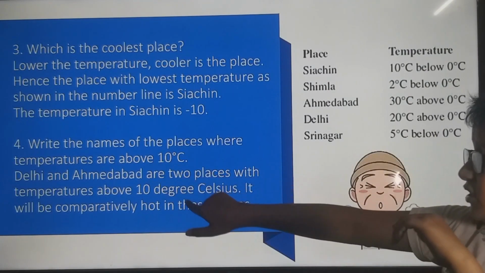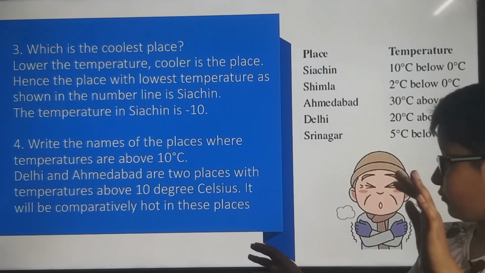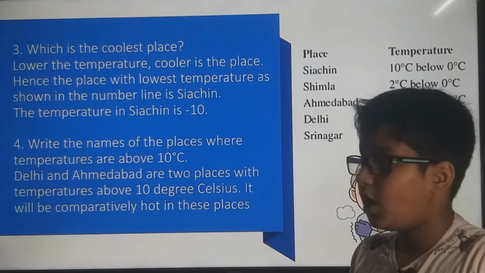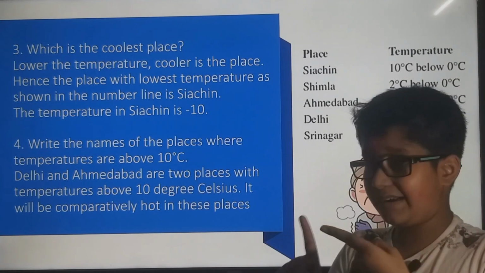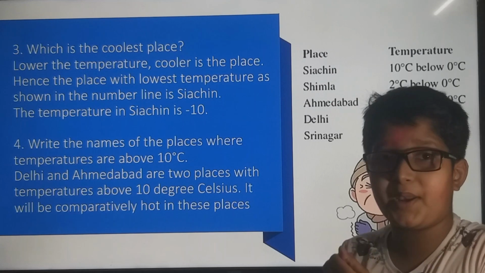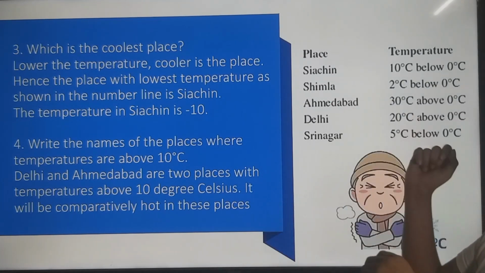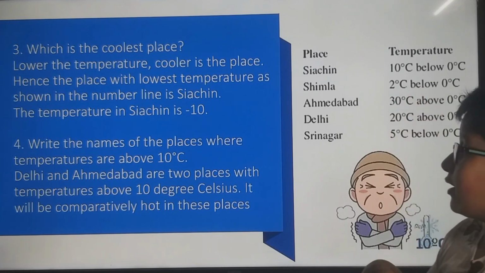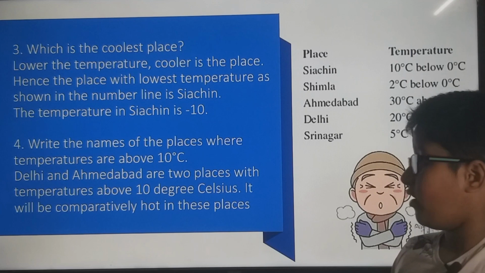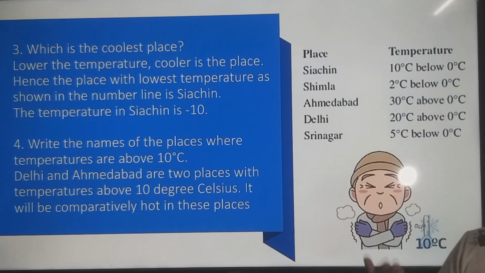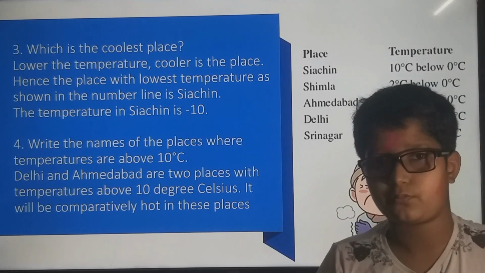Write the names of the places where the temperature was above 10 degrees Celsius. Now 10 degrees Celsius means positive 10 degrees Celsius. So we had Delhi and Ahmedabad, where Delhi had 20 degrees Celsius and Ahmedabad had 30 degrees Celsius, as we saw, 30 degrees above and 20 degrees above. So only these two are above 10 degrees Celsius. They are completely hotter than the other places, which are lower.